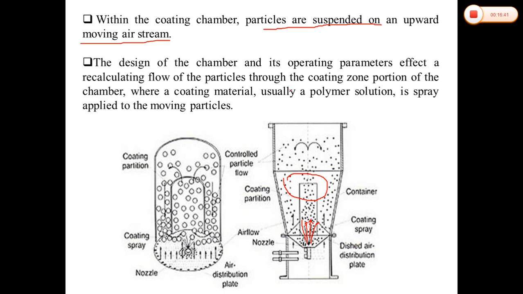The design of the chamber and its operating parameters will affect the recirculating flow of the particles. This is the flow of our particles through the coating zone portion of the chamber where the coating material, mostly polymer solution, is spray applied to the moving particles.